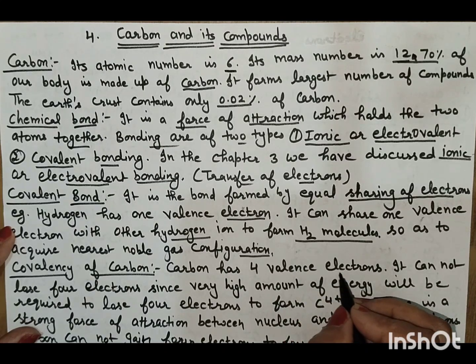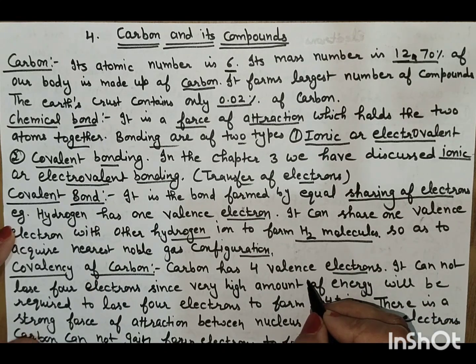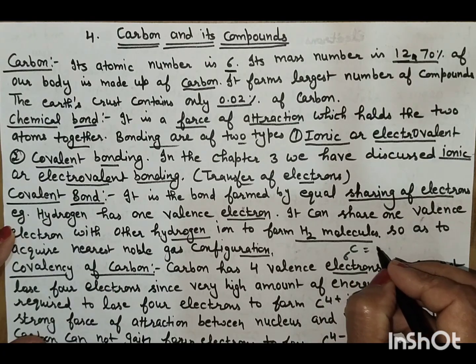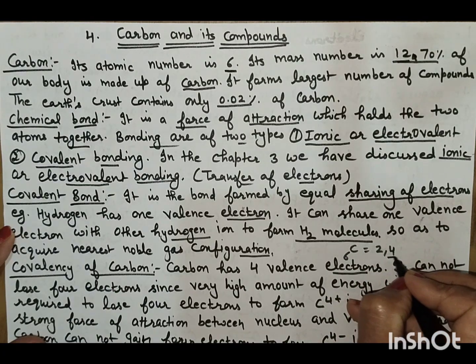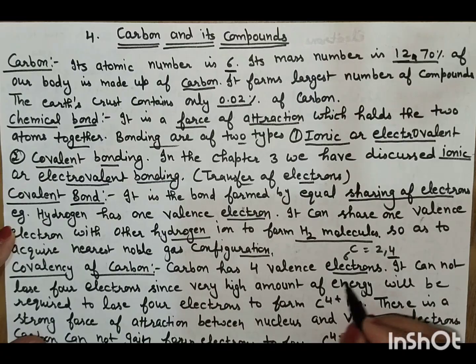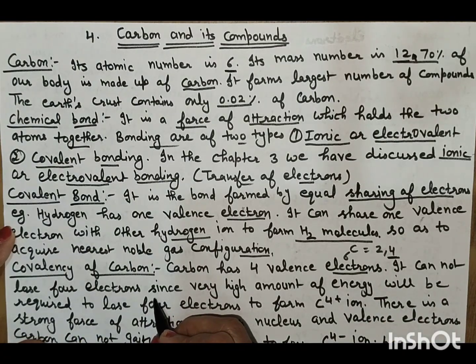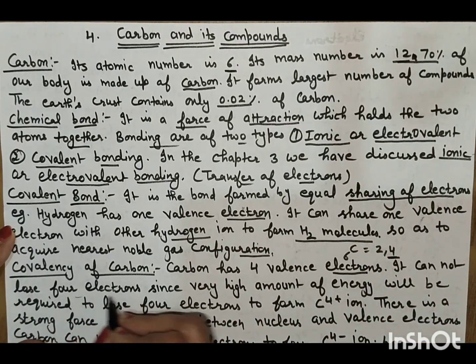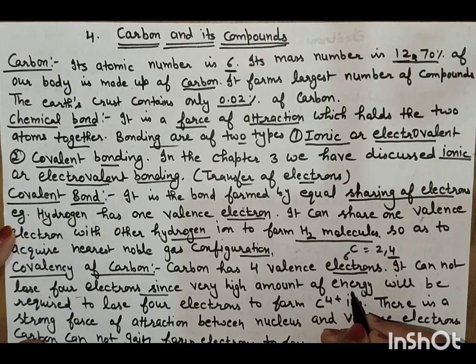Now what is the covalency of carbon? Carbon has 4 valence electrons. Carbon's atomic number is 6, electronic configuration 2, 4. Its valency is 4. It cannot lose 4 electrons, since a very high amount of energy would be required.